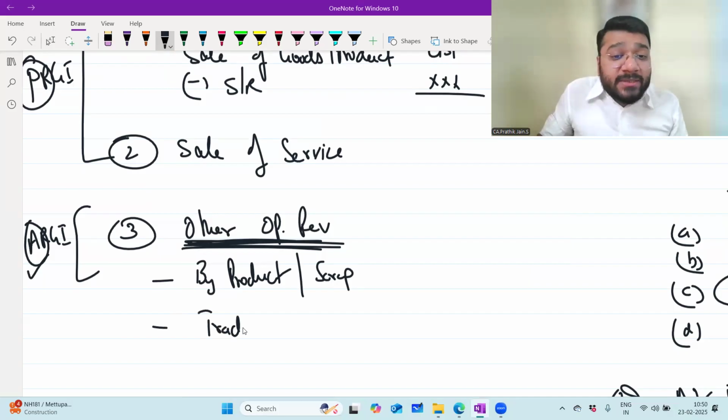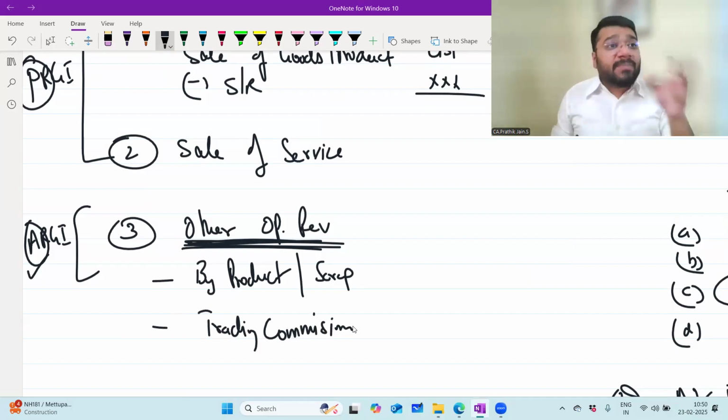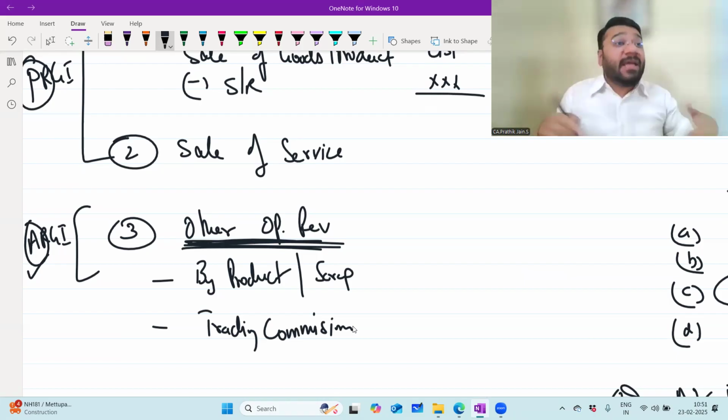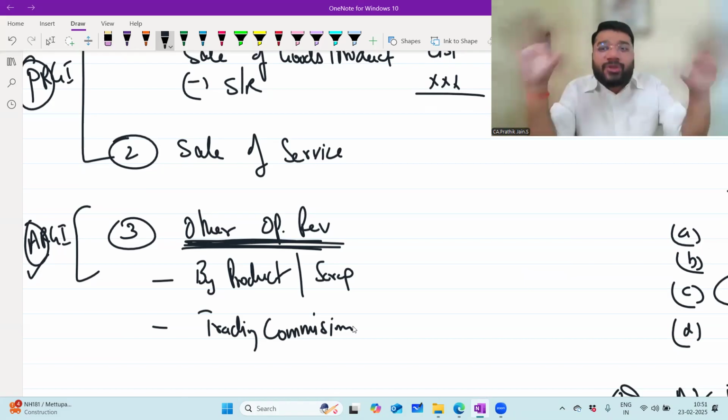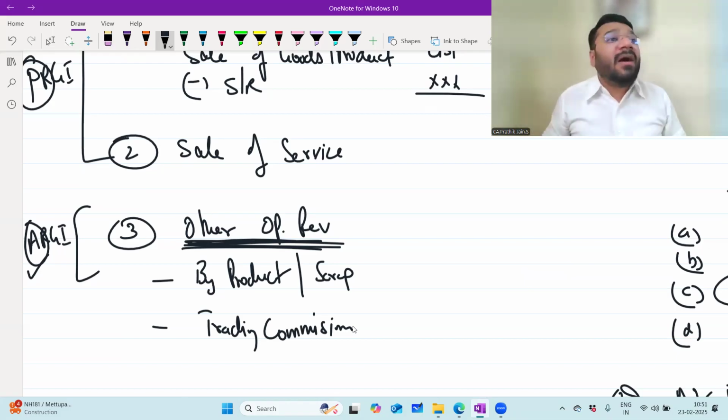Trading commission. Very good. What is trading commission? Yes. When you're doing some service which gives you commission, not just once, but on a constant basis, it gives you some extra income constantly. And for that, you're putting effort. That is called trading commission. When you do something casually, here and there, once in a blue moon, rarely, not with the intention of pursuing that business, just casually you're earning some commission, that becomes your other income.